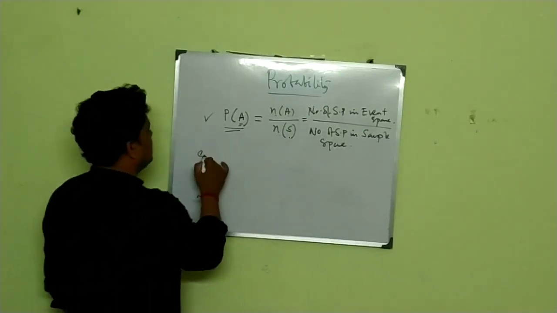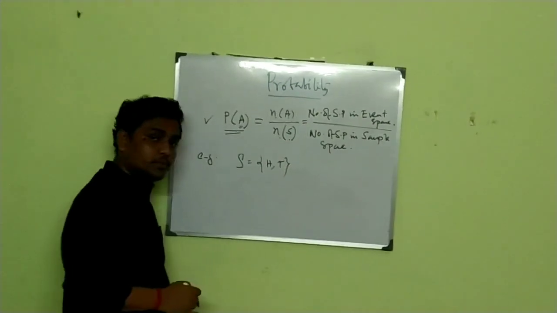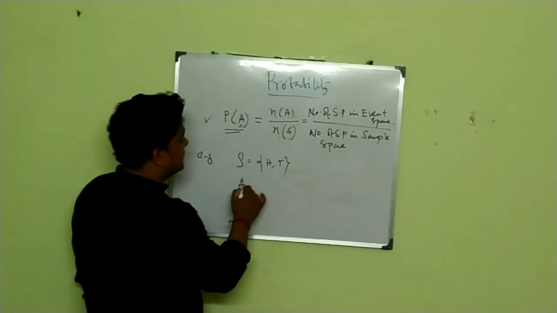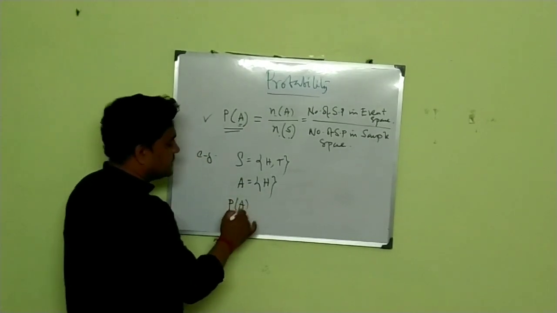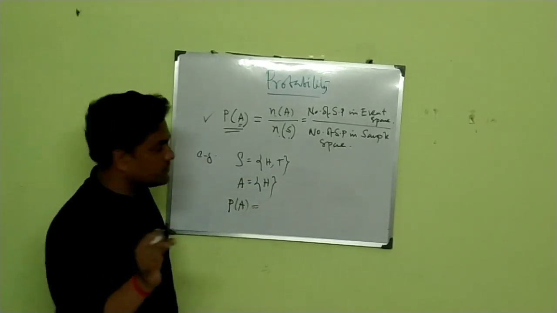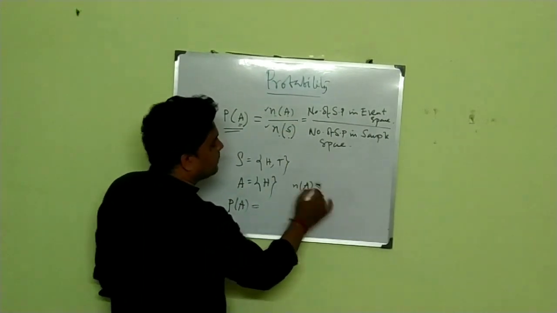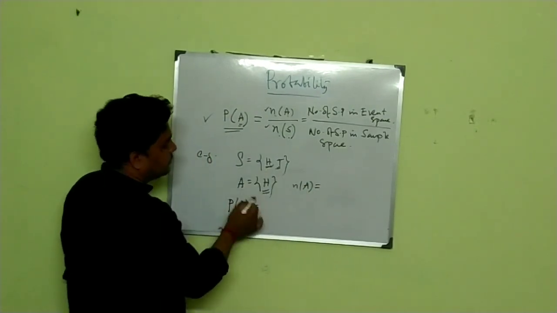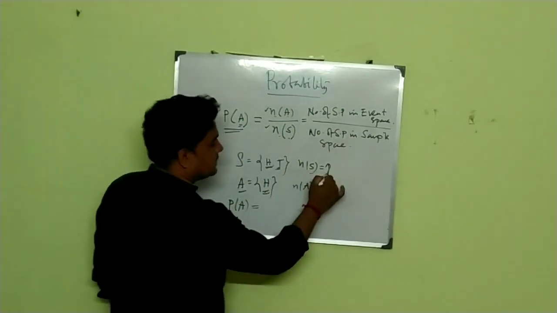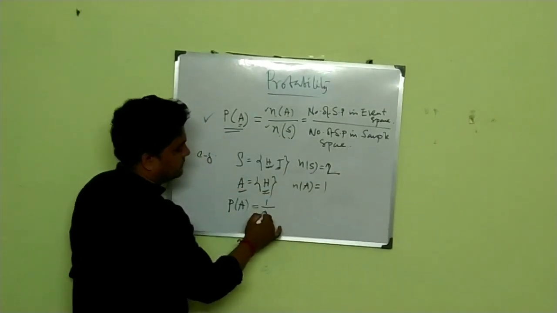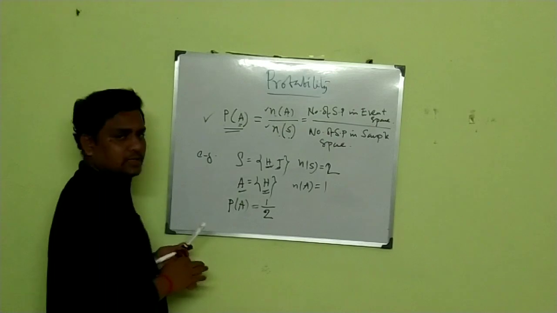As a very simple example, let's say you are tossing a coin. What is the sample space? Head and tail. These are the possible outcomes. Let's say A is the event of getting a head. So A contains head. Then what is the probability of getting a head when tossing a coin? Your formula is n of A by n of S. N of A means how many points do you have in A? 1. And how many points do you have in the sample space? 2. So what is your required probability? 1 by 2. Is it clear?